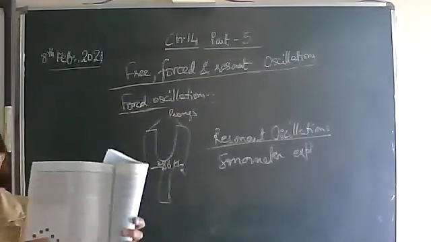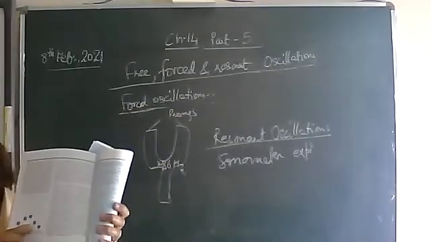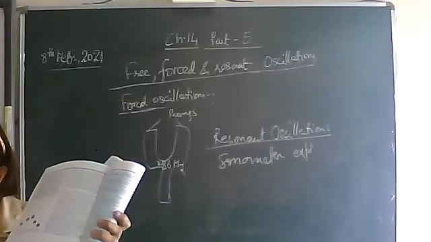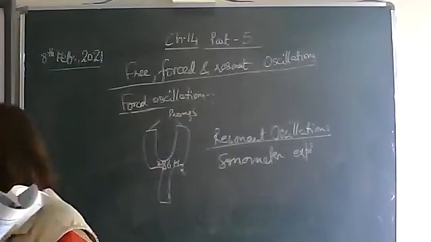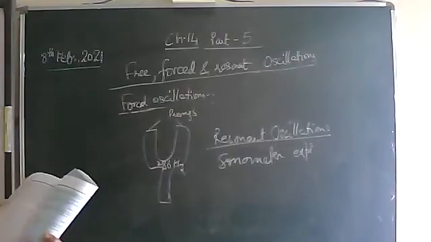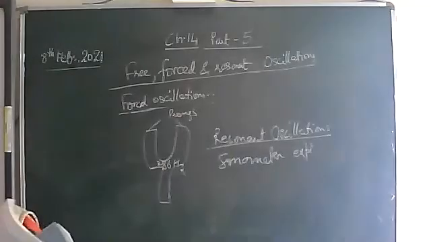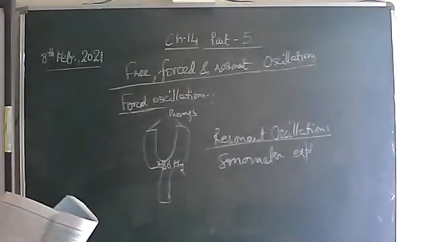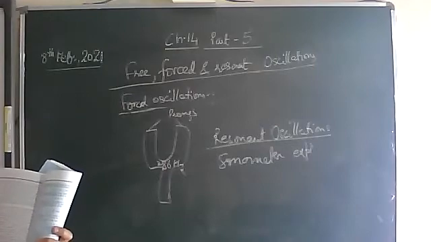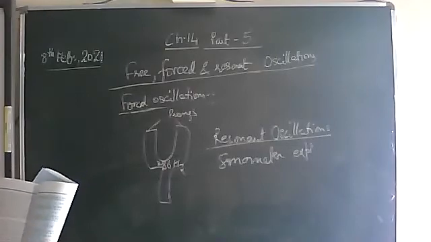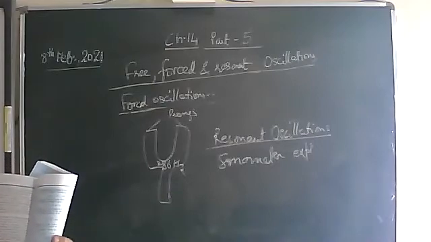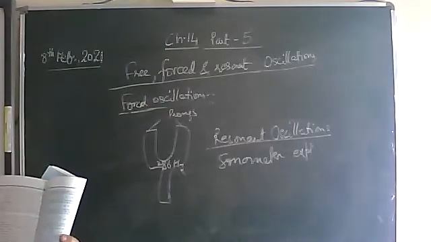Now what happens? Let the 4th pendulum be oscillating. The 4th pendulum is oscillated, so it will vibrate with its natural frequency. Frequency depends upon the length: nu equals 1 upon 2 pi root g by L. So which pendulum is oscillated? The 4th one. So this is oscillating with its natural frequency. The oscillations produced in the 4th pendulum are free oscillations.